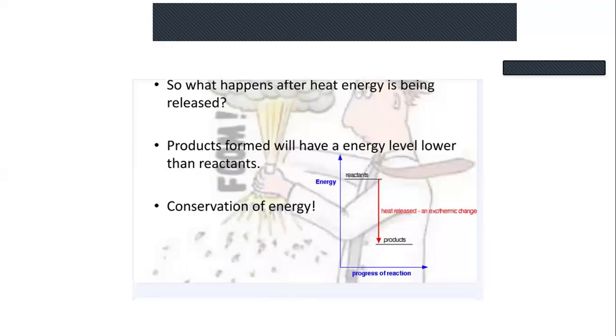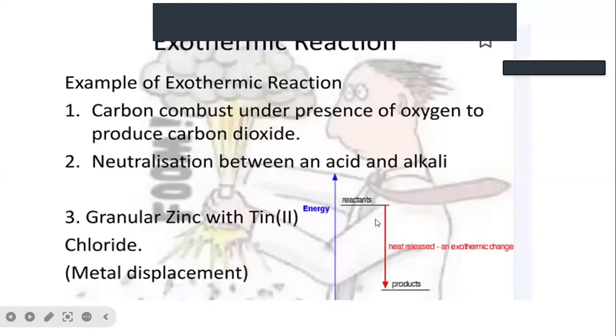After heat energy is released, the products formed will have an energy level lower than the reactants. This is the energy of an exothermic reaction, reactants and products. Examples of exothermic reactions: carbon combusts in the presence of oxygen to produce carbon dioxide, neutralization between acid and alkali, and zinc with tin chloride, a metal displacement reaction.